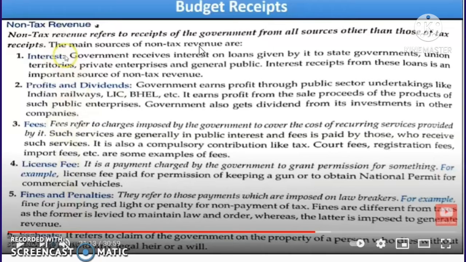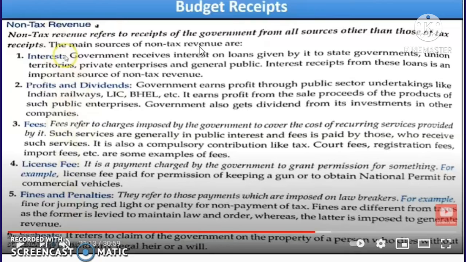Next is fees. Fees refer to charges imposed by the government to cover the cost of recurring services provided by it. Such services are generally in public interest, and fees are paid by those who receive such services. So it is also a compulsory contribution like a tax. It may be court fees, registration fees, import fees, etc. These are some of the examples of fees.